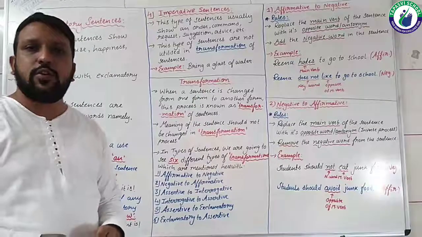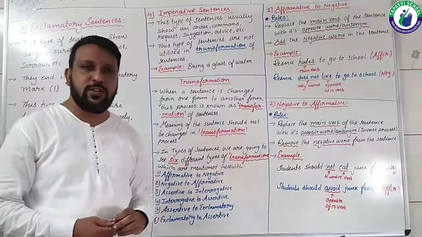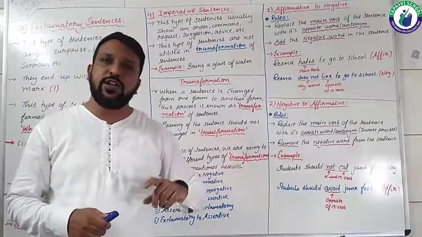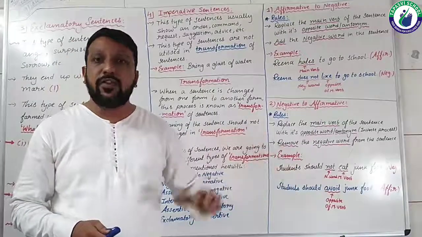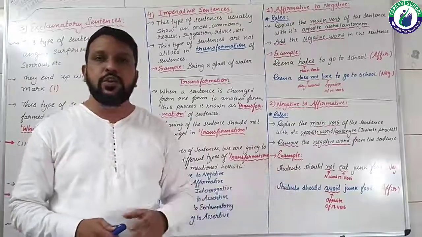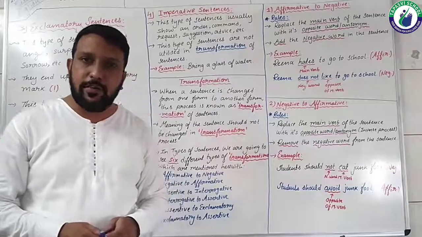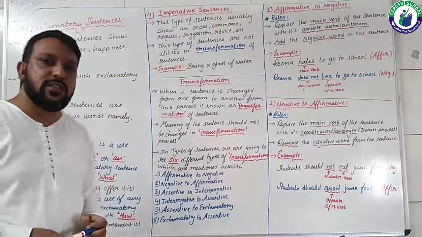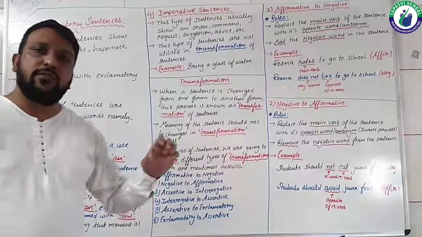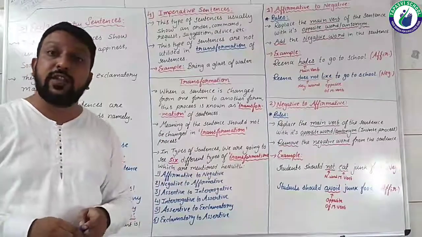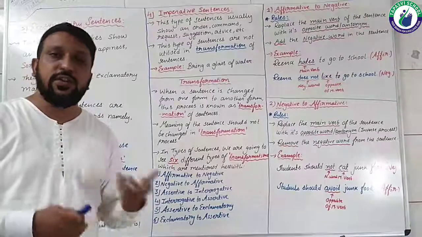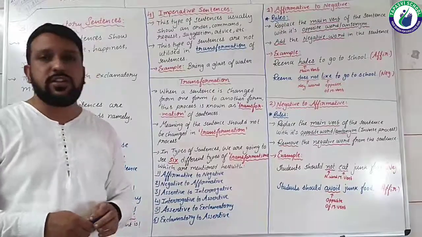Then we have also seen transformation. What is transformation? Transformation is changing one form of a sentence into another form without changing its meaning. Let me repeat, students: the transformation process is changing one form of sentence to another form without changing its meaning, without changing its sense.